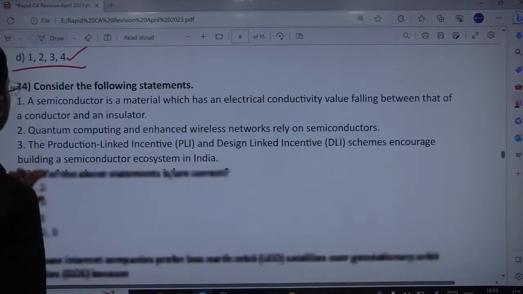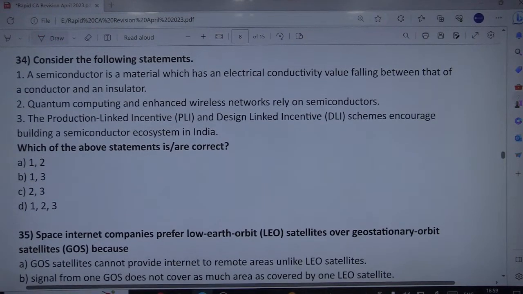Okay. Next is related to semiconductors. A semiconductor comes between conductor and insulator. So first, a semiconductor is a material whose electrical conductivity falls between that of conductor and insulator. Yes, indeed true. Quantum computing and enhanced wireless networks rely on semiconductors. Yes, that is an application of semiconductors in these two fields.